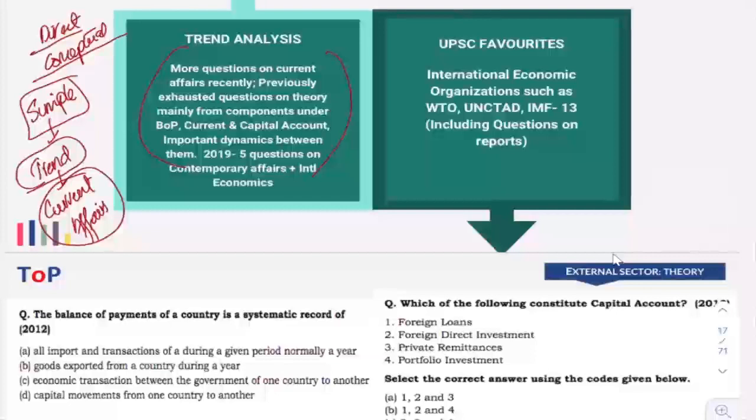Now, next you have to understand that the international economic organizations, such as the WTO and IMF related things, are important. These kinds of questions are part of the external sector as well as part of certain reports, so some of the questions overlap inside economics itself. It can be included in the external sector, or it can be dealt with separately as reports. We have taken it separately in the form of reports. So that's not an issue.